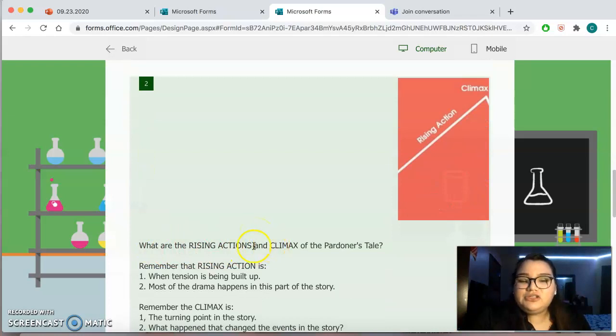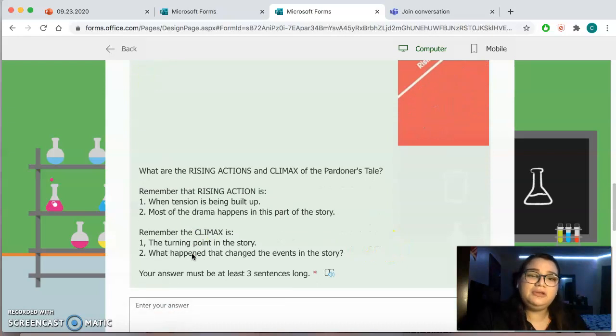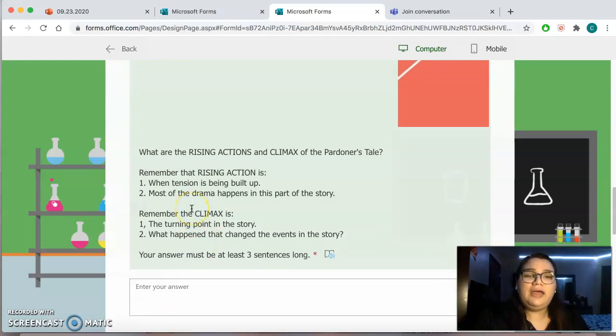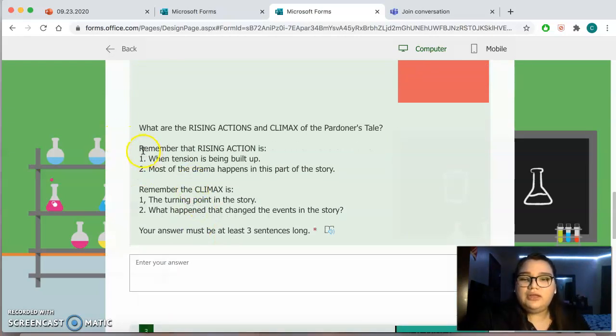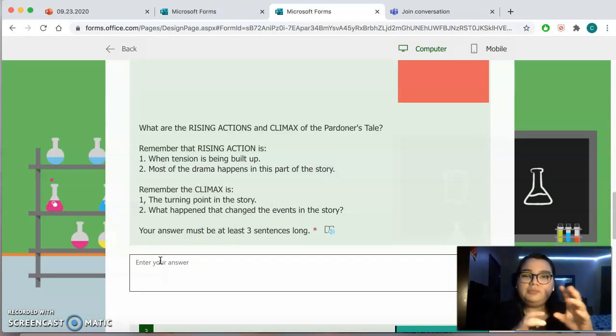What are the rising actions and climax of the Partner's Tale, right? So now we have to make sure that we know what we read so we can answer the paragraph, right? Again, remember that the rising action is when the tension is being built up. Most of the drama happens in this part of the story, right? So think about the section of the book, or the events that were building up to the climax, right? And then remember, the climax is the turning point in the story. So you're going to know exactly the point that is the most tension. That's where the climax is, right?